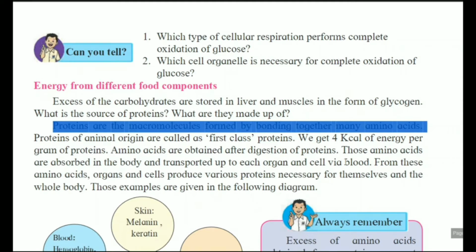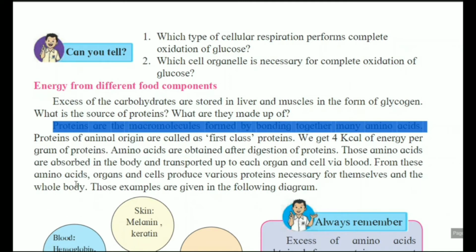Blood ऐसा connective tissue है which is in liquid form, कि जो each and every organ तक, each and every corner of our body, अगर वहाँ तक कोई पहुँच सकता है तो वो है blood. Therefore it is the main transporter of our body. So via blood it gets transported. What is transported? Amino acids.